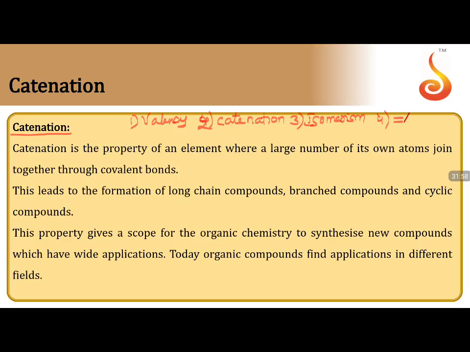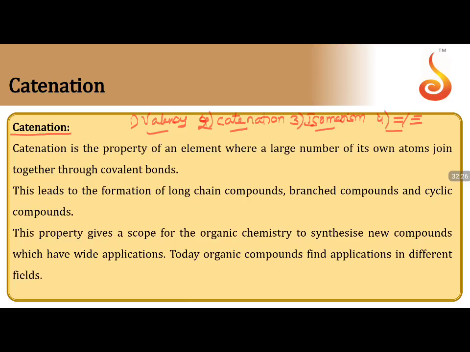It forms double bonds and triple bonds, having the tendency to form multiple bonds, with high bond energy. So valency, catenation, isomerism, and multiple bond tendency make carbon a unique element. Having all these properties in one element is very rare, and that element is carbon. That's the reason organic chemistry has grown so huge in a very short span of time.